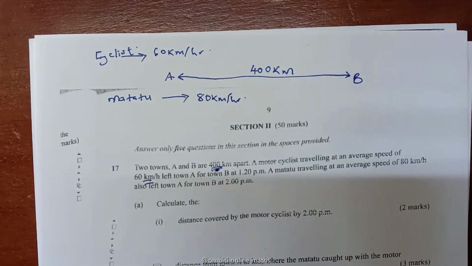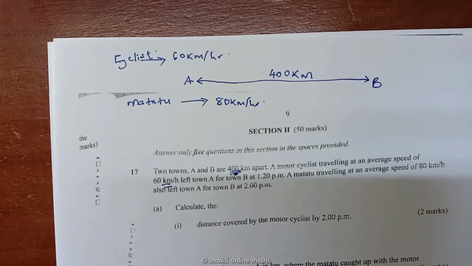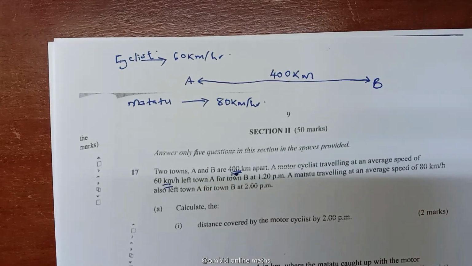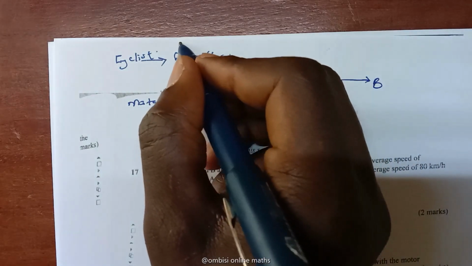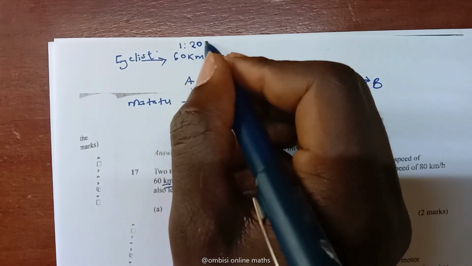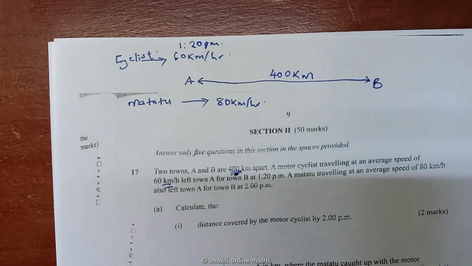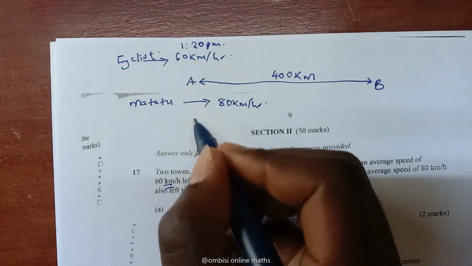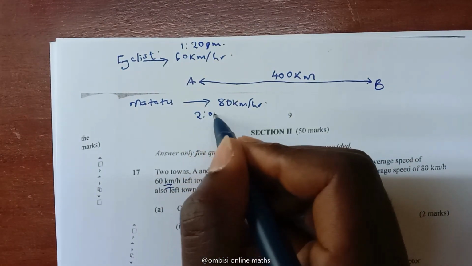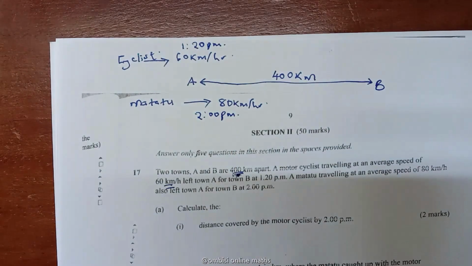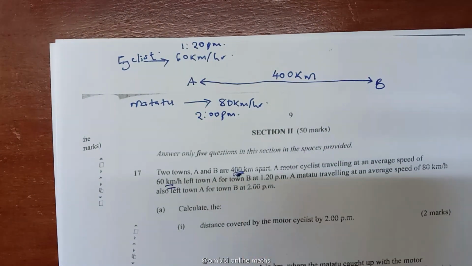So they are moving towards the same direction, which is town B. The cyclist left at 1:20 p.m., while the matatu left at 2 p.m. So it means that the matatu left 40 minutes after the cyclist had left.